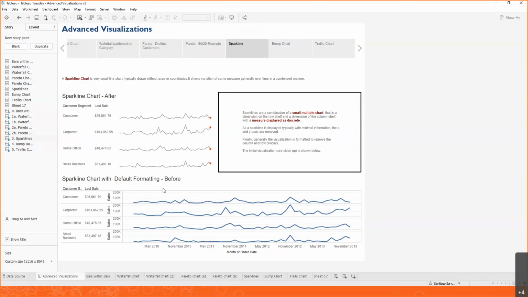So here below, what you can see is what a regular line chart looks like. But notice how after some cleanup, we can make it look like the one on top so that we can see whether we're trending upwards or we're kind of staying flat and maybe in trouble. So that is what we're going to build now. We're going to build a sparkline, and we're again going to be using a couple of those concepts: a dual axis and table calculations. So let's go ahead and build this.